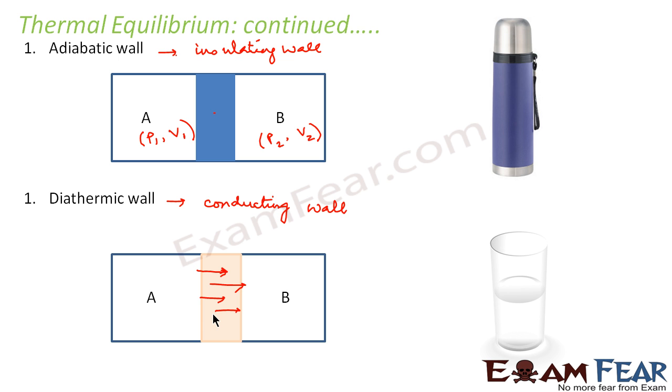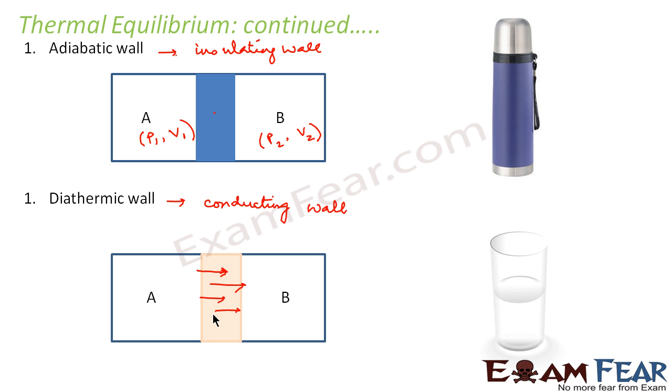For this we can take the example of hot water kept in a glass. If you keep it in the glass, there will be heat flow until the water reaches a temperature equal to the temperature of the surroundings. Initially your water is hot. After 1 hour, the water is comparatively cold.